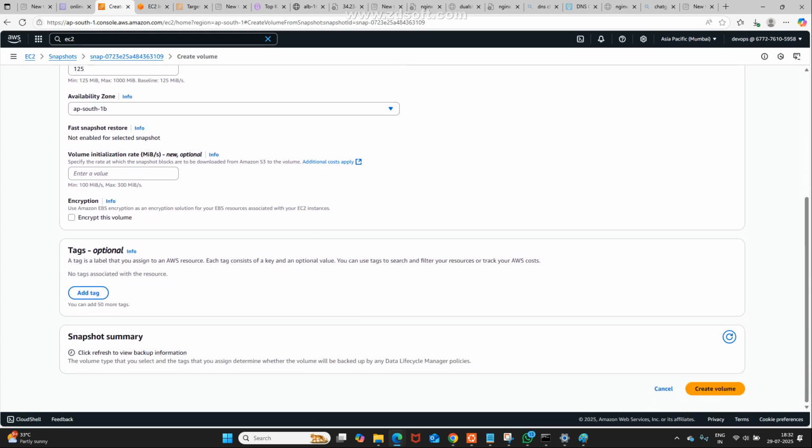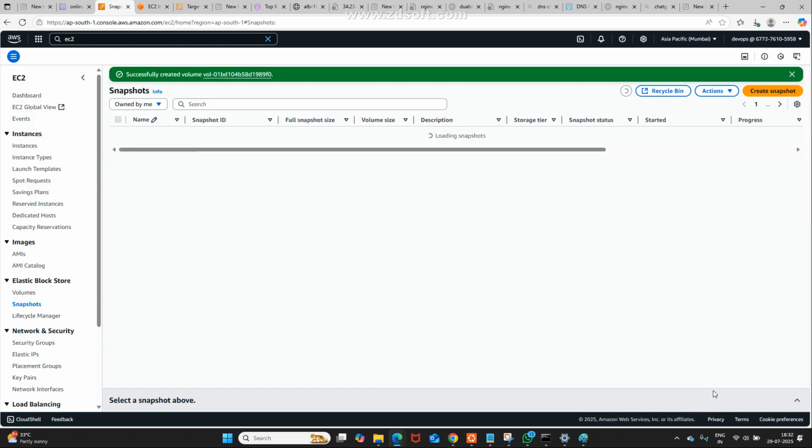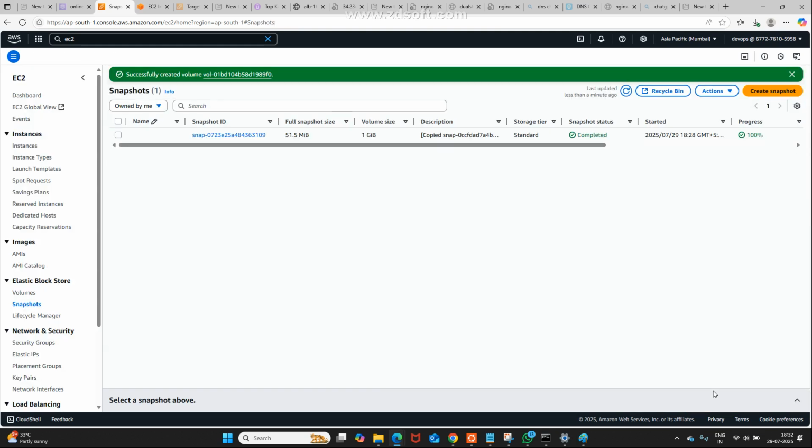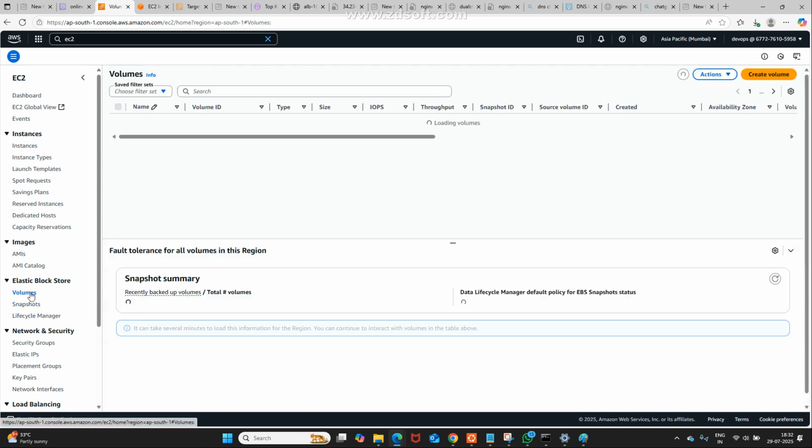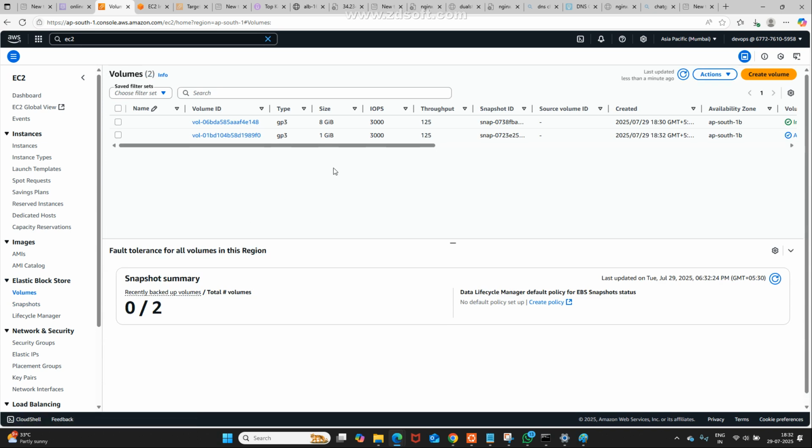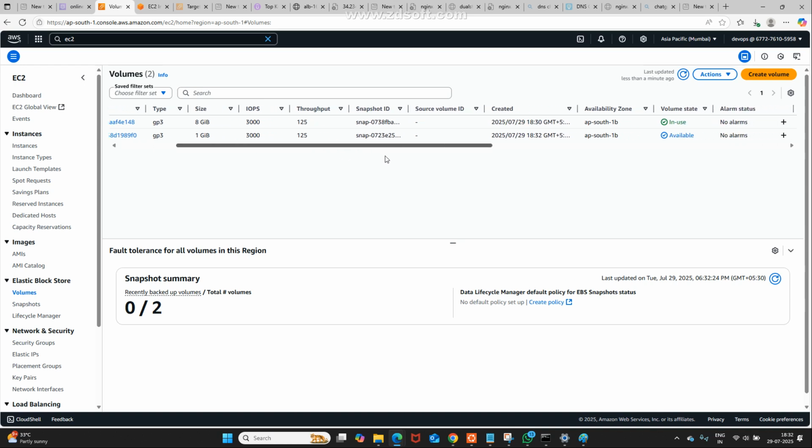Click on create volume. Till now, is it okay for you? The volume is created. Go to volumes, you may refresh it. Are you able to see 1 GB? Now, is it available? Yes, it is available.